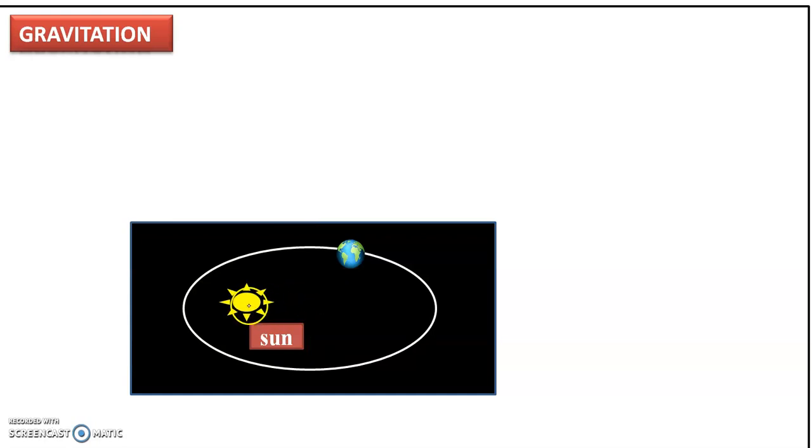The sun is situated at one of the foci. This is the focus F1. The second focus point is located here, that is F2. Now, at one of the foci, sun is situated and Earth moves around the sun in an elliptical orbit. Not only Earth, every planet moves around the sun in an elliptical orbit.